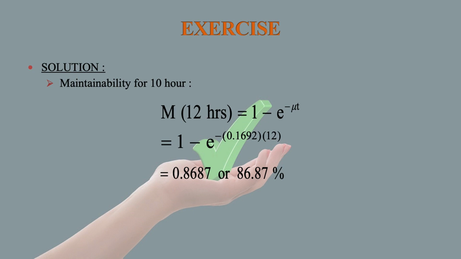Now let us calculate maintainability for 12 hours. So we know very well that M is equal to 1 minus e to the power minus mu t. The value of mu we have already calculated for this problem. Mu is equal to 0.1692. The value of t is equal to 12. Put the value of mu and t in this expression. Finally, you will get the maintainability M equal to 0.8687 or 86.87%.